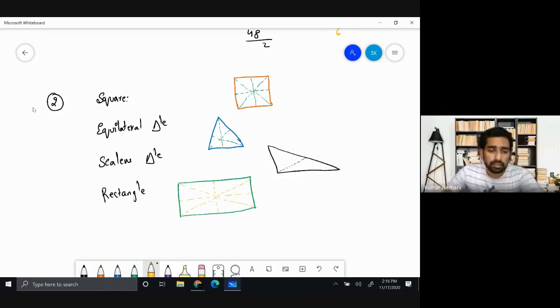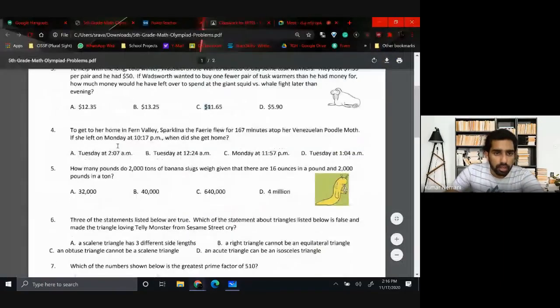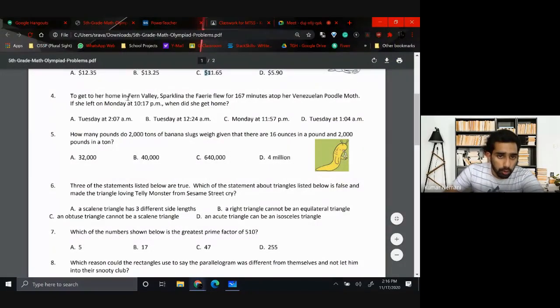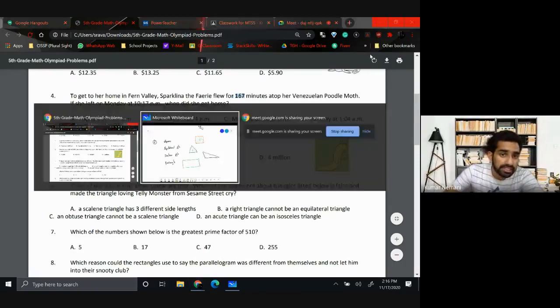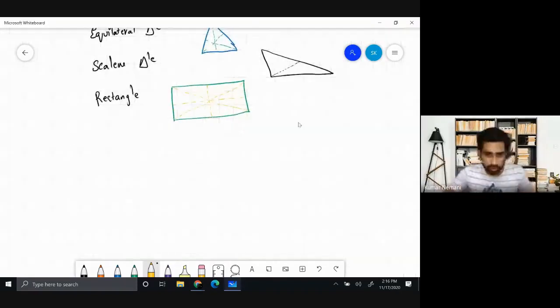Now let us go to the problem number 4. So to get to her home in Fern Valley, Sparklina, I think it's kind of a bird. Sparklina, the fairy, flew for 167 minutes. It is flying for 167 minutes and it started on Monday night at 10:17 p.m. When is it going to reach? So the question is pretty clear.